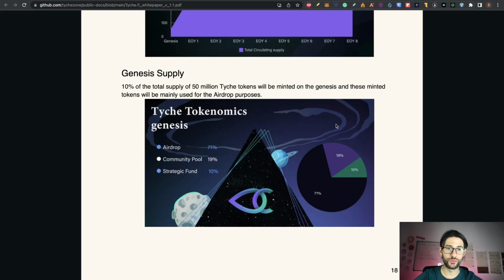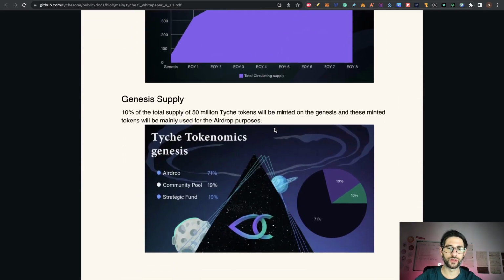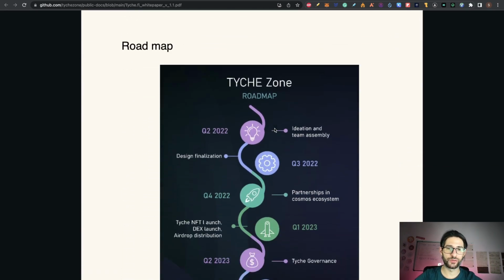And from this Genesis supply, 10% of the total supply of 50 million tokens will be minted on Genesis, and these minted tokens will mainly be used for airdrop purposes. So with this information about the circulating supply, I think the price is going to be very attractive for this airdrop. I think that is one of the things that could really pump the price when this goes live.